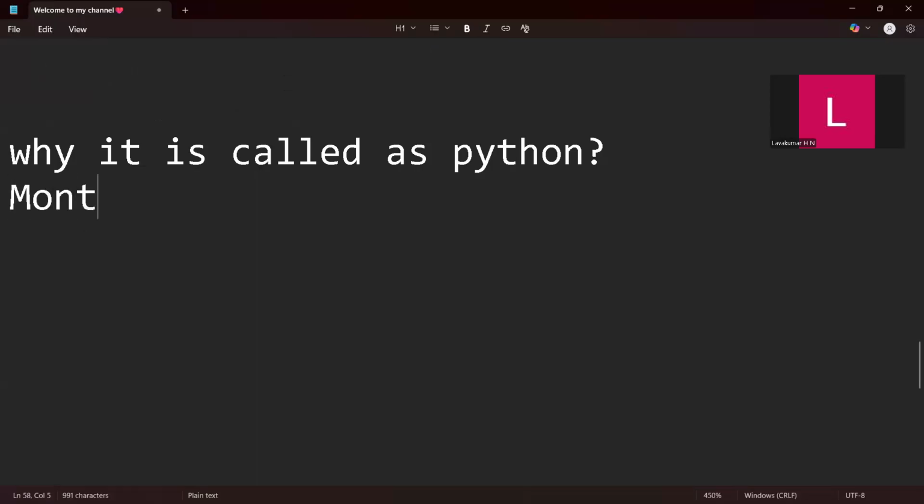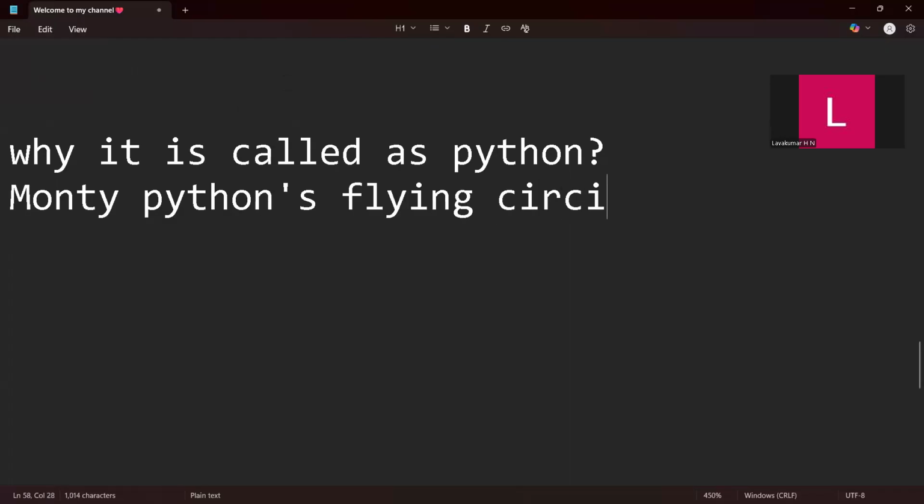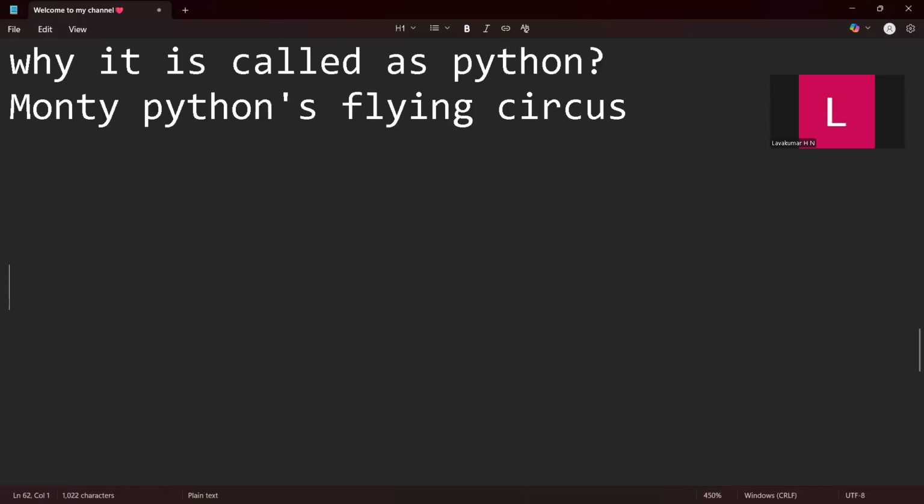I also don't know how this circus is, but he liked it. Based on this, he named it Python, and that's where it actually started.